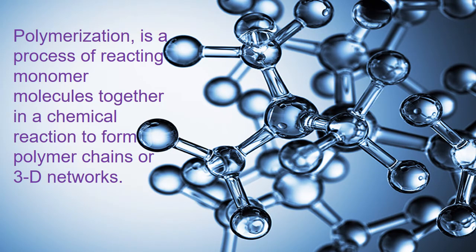The process of joining together a large number of monomers is termed polymerization, which gives a 3D network. So what is polymerization? Polymerization is the process of reacting monomer molecules together in a chemical reaction to form polymer chains or 3D networks.